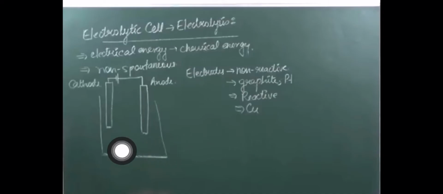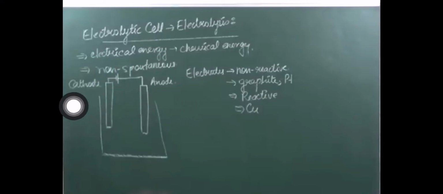Clear? So again I am explaining this much, that electrolytic cell undergoes electrolysis. In this, electrical energy is converted into chemical energy and they are non-spontaneous reactions. Only one chamber is used to carry out this reaction. Two metal electrodes are used, connected externally by the circuit.